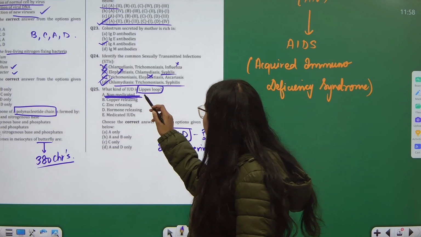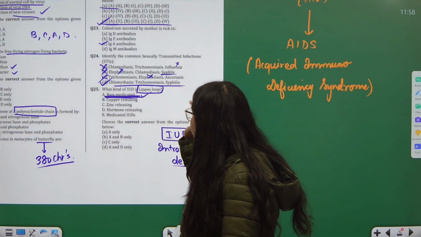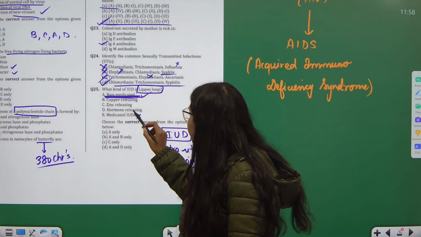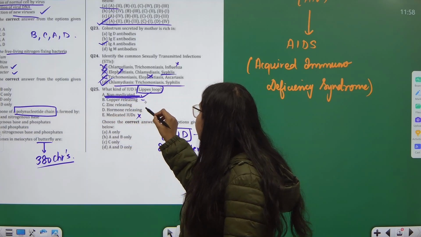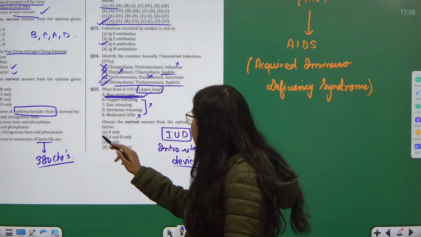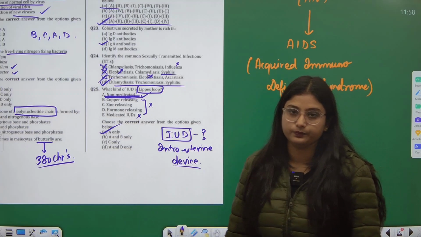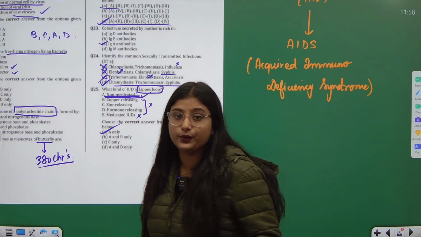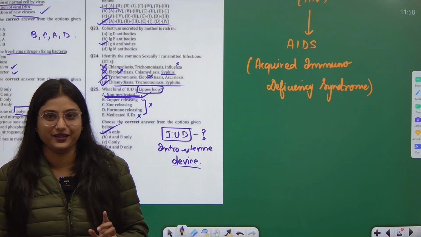Okay, and these IUDs are otherwise not recommended for contraception, as it is very unhealthy for the female's body. So we have non-medicated as the best option here, because medicated cannot be possible. Since it is non-medicated, it won't be having any chemical as well. So A only is the correct answer. Right? I told you, use your mind conceptually. Okay?